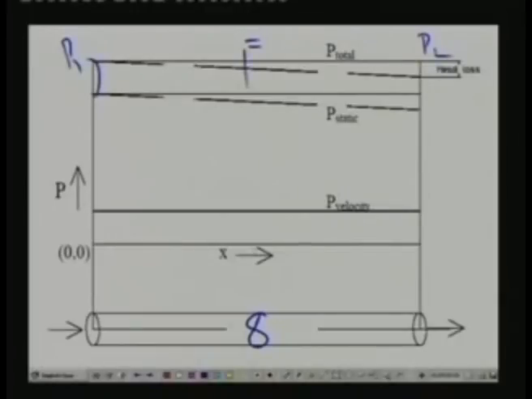What happens when you put a pump? When you keep a pump or a fan in the pipe flow, the velocity pressure does not change, because the fan or pump does not increase the mass flow rate, so the velocity pressure remains the same, but it increases the static pressure because it adds energy to the fluid. So at the point where you have added the pump, the static pressure increases. So you have the modified pressure lines with the addition of a pump or fan inside the fluid circuit.